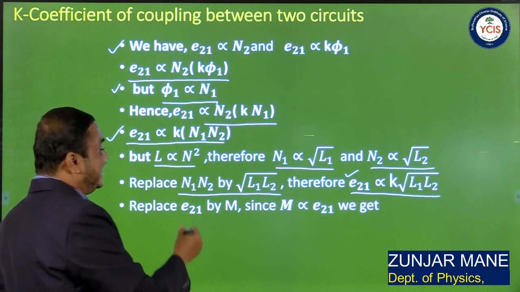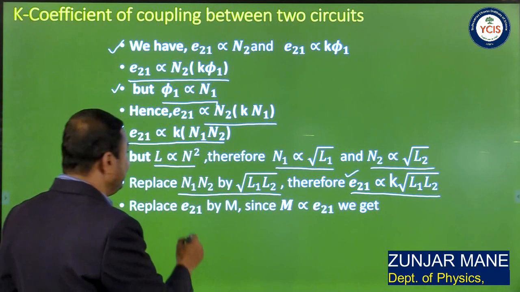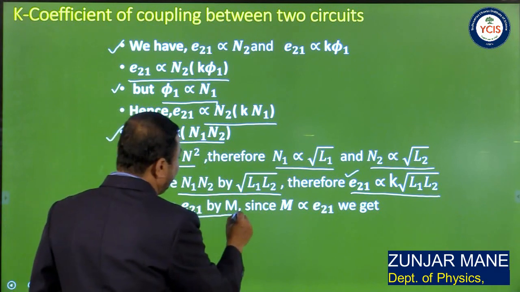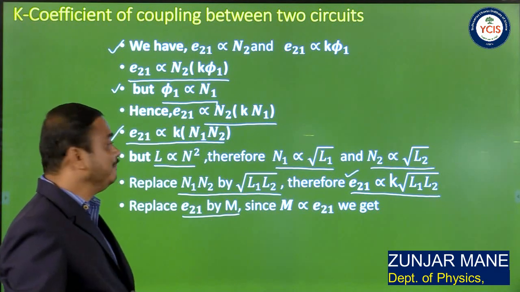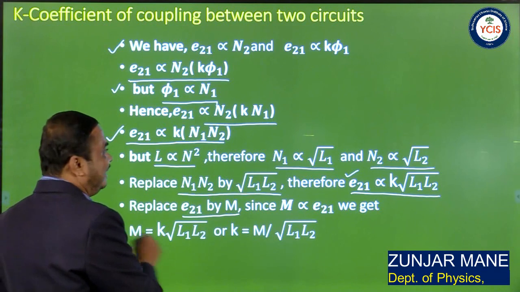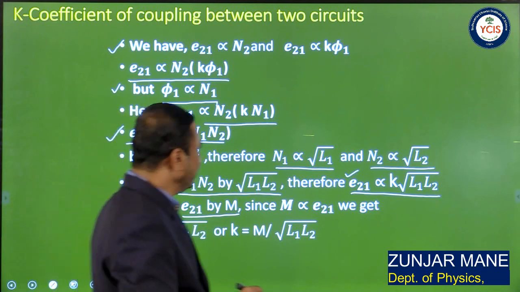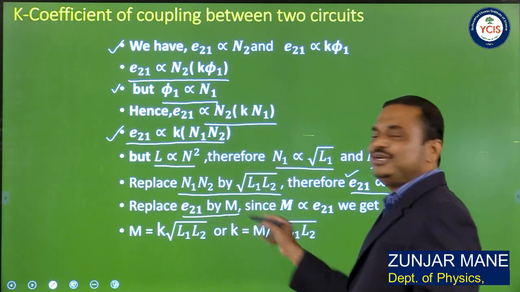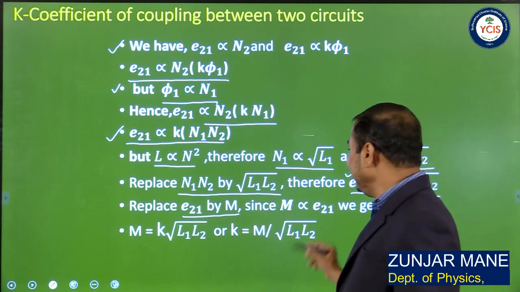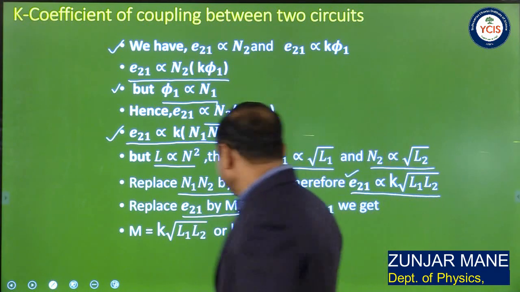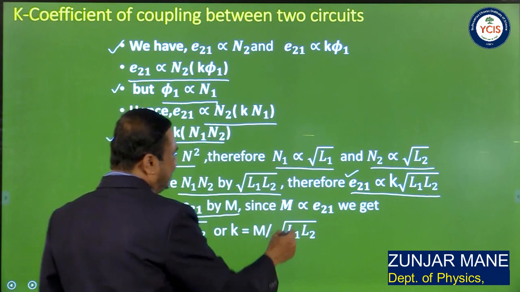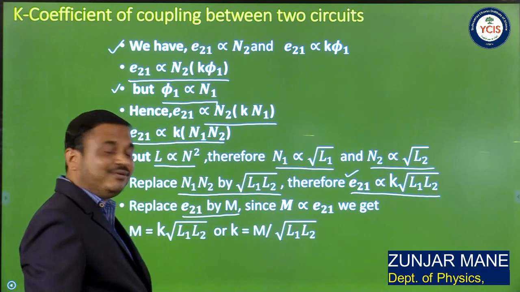So we see that E21 is directly proportional to M, therefore replace E21 by M. So we can write that M is equal to K into under root L1 L2, therefore K is equal to M divided by under root L1 L2.